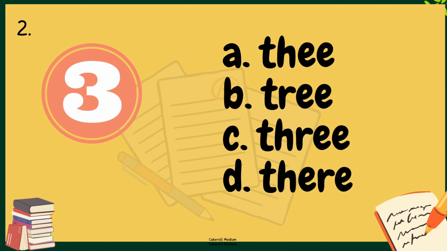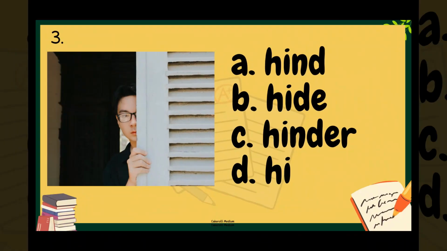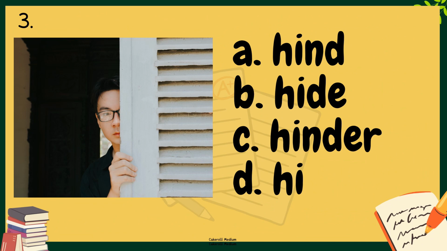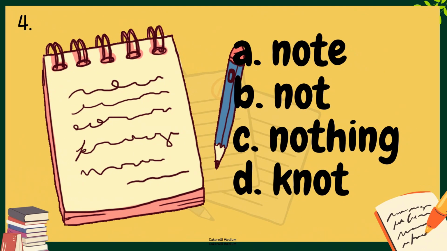Next, we have number 2. Okay, what is in the picture? Is it A, V, B, tree, C, 3, or D, there? For number 3, look at the picture. What does it show? Is it A, hind, B, hide, C, hinder, or D, high? How about number 4? What does it show us? Is it A, a note, B, a knot, C, nothing, or D, not?